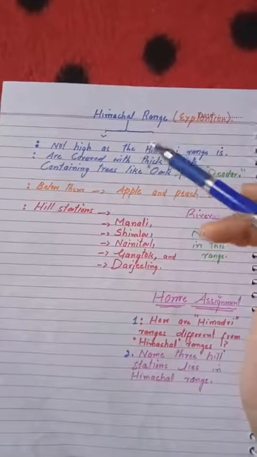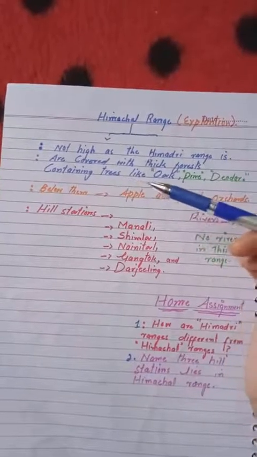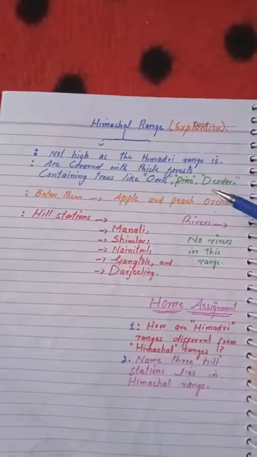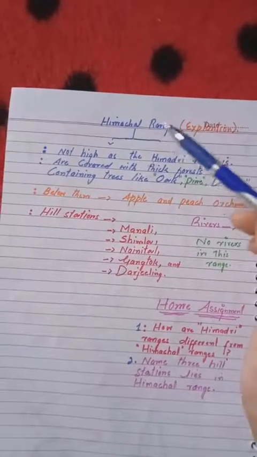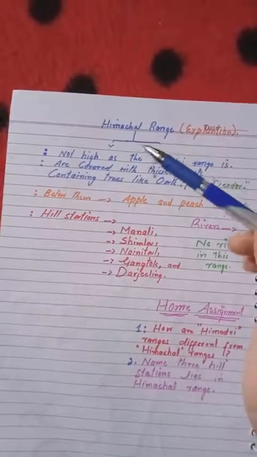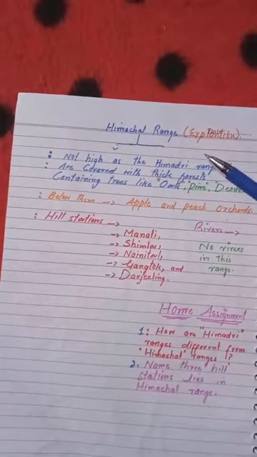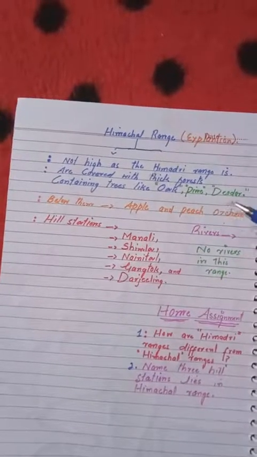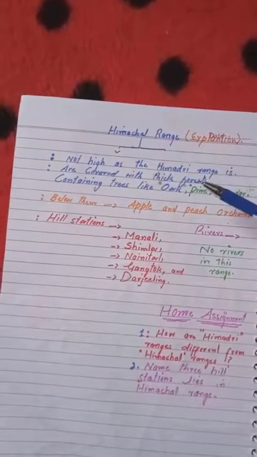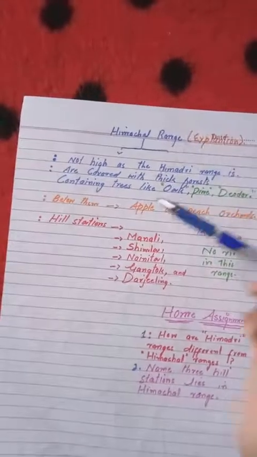That means in this range you find thick forests containing trees like oak, pine, and deodar. These are the trees you find in the Himalayan mountain range.